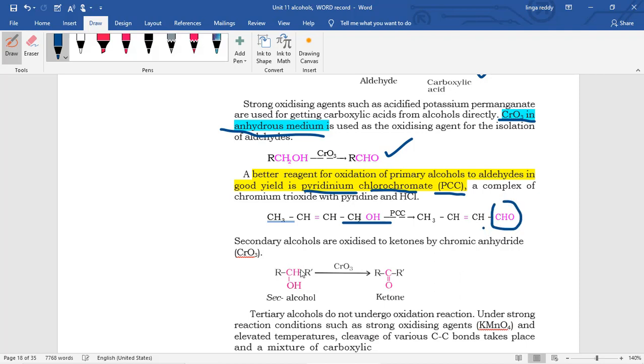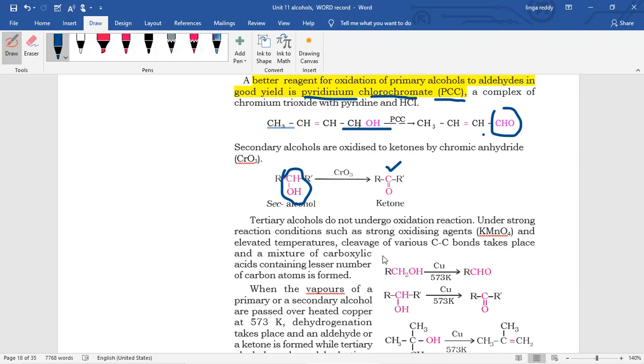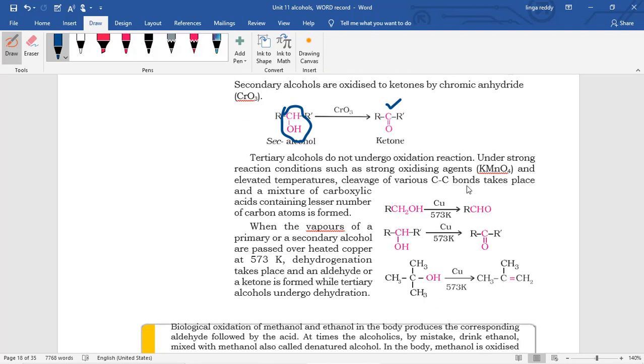Then secondary alcohols are forming ketones. These are the secondary alcohols. This is a ketone. If you use KMnO4, then obviously it will change to carboxylic acid. In case of secondary alcohols, by using a stronger oxidizing agent at higher temperature, the molecule will break down into smaller pieces, forming carboxylic acids.